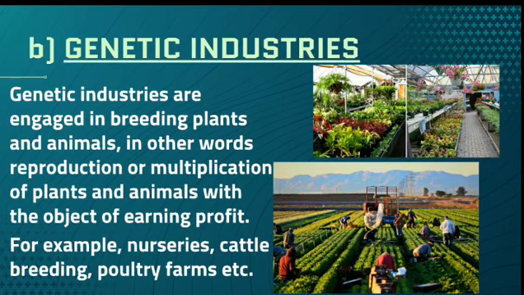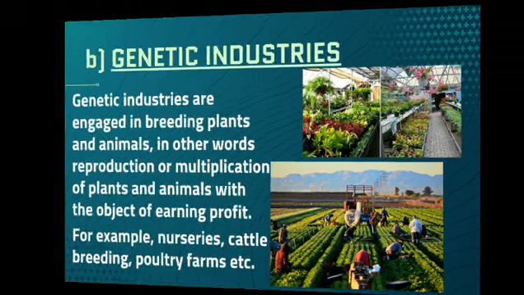So genetic industries are engaged in breeding plants and animals, in other words, reproduction or multiplication of plants and animals with the object of earning profit. Nurseries are growing saplings. Cattle breeding is breeding of goat, cow, buffaloes. Then poultry farms are nothing but where reproduction and breeding of hens and chickens take place. So all these are called genetic industries.